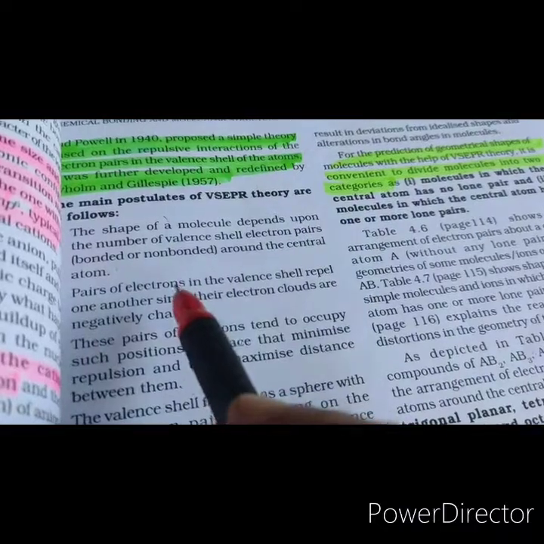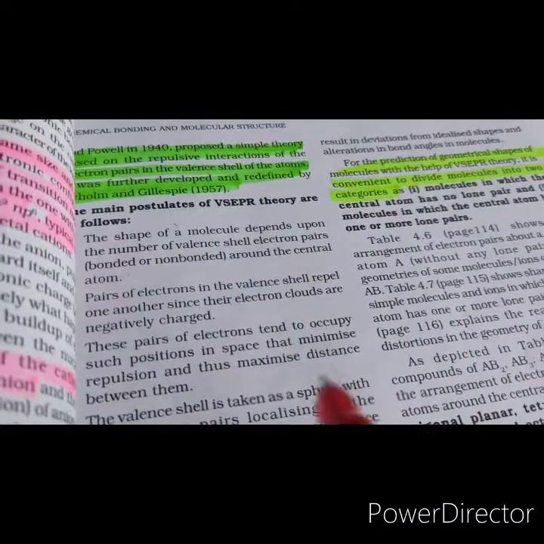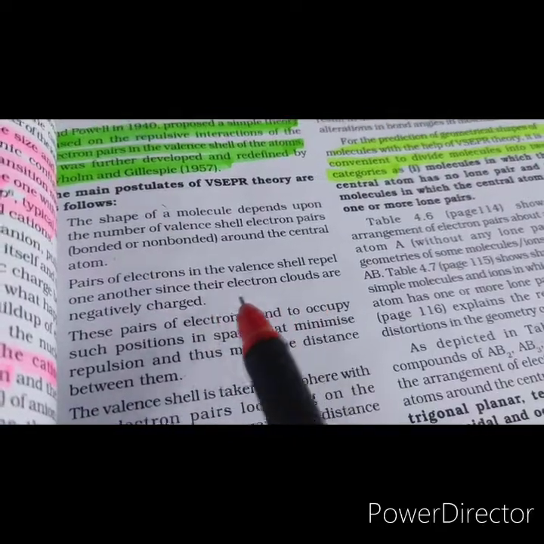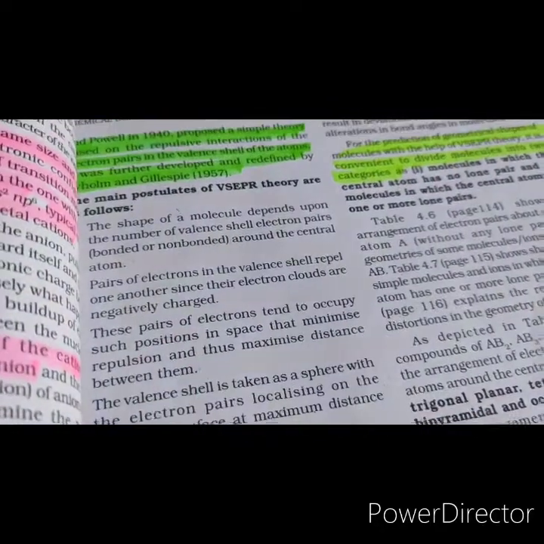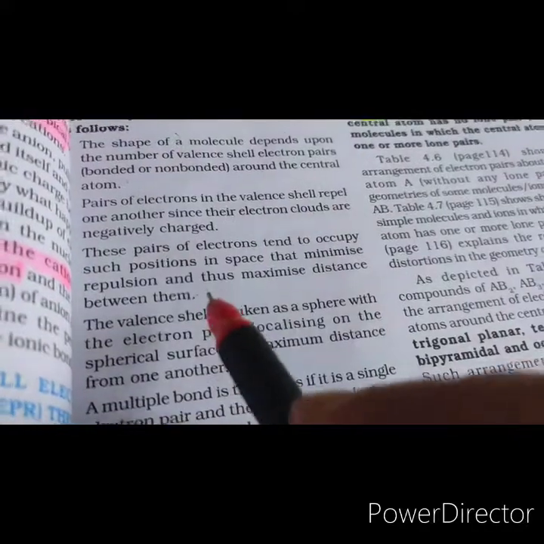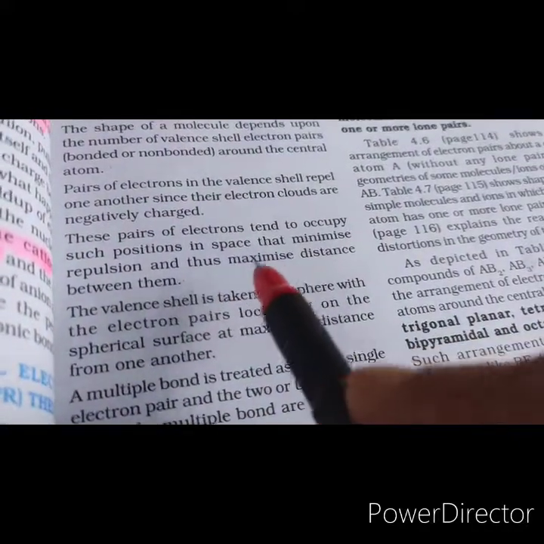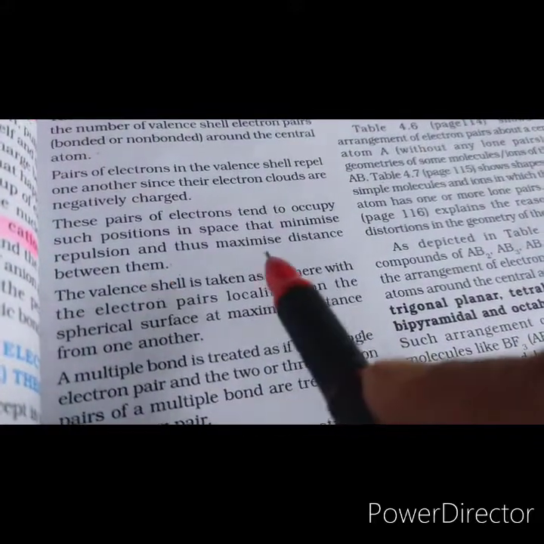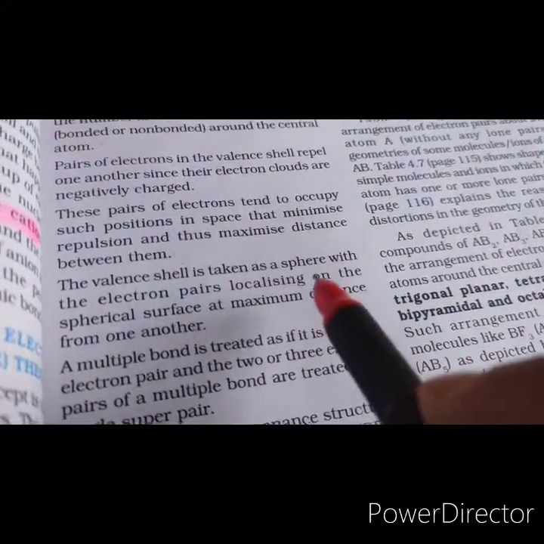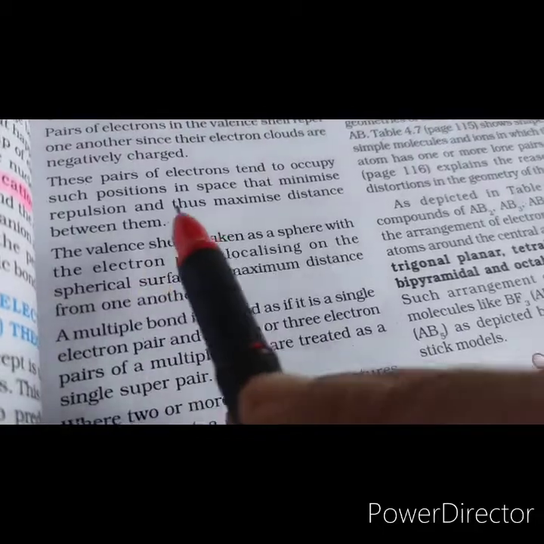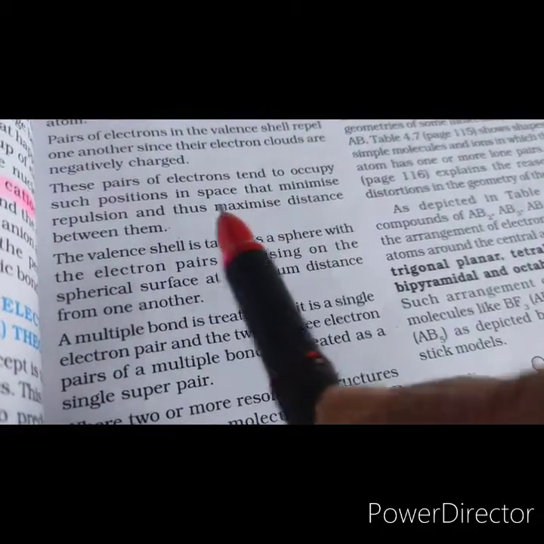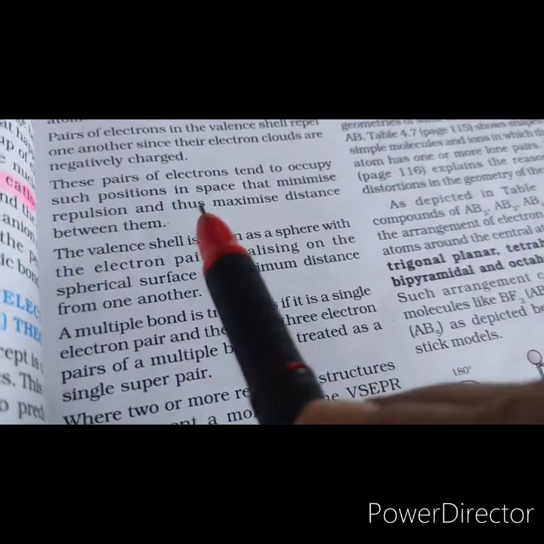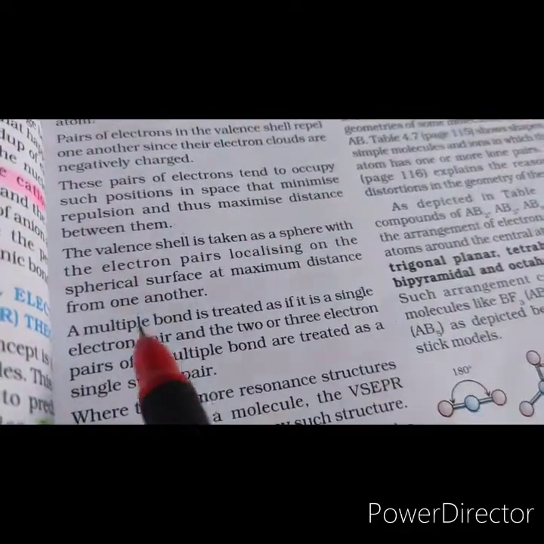When I say non-bonded, it means they are the lone pair electrons. Then these electron pairs repel one another, definitely, because they have the same charge. The next postulate is that the electron pairs try to occupy such positions in space which minimize the repulsion, that is, they try to be as far apart as possible. So they adopt a geometry so that they are as far apart as possible.